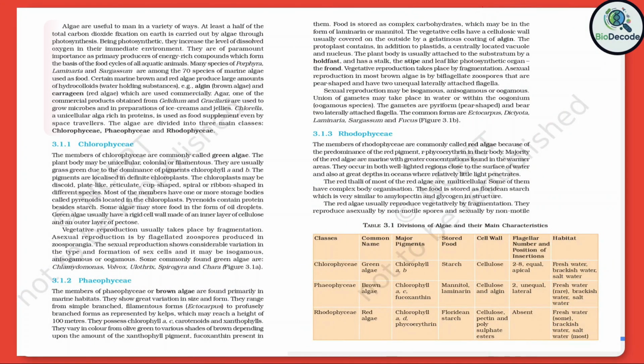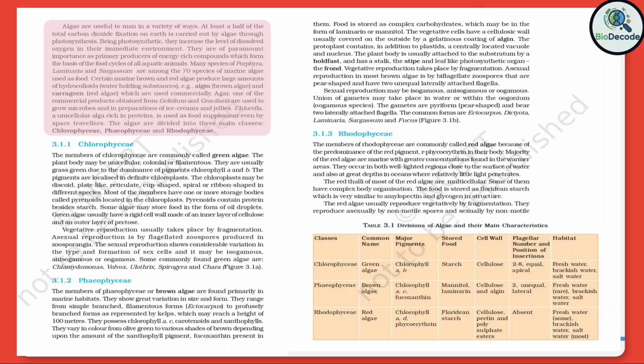Algae are useful to man in a variety of ways. At least half of the total carbon dioxide fixation on Earth is carried out by algae through photosynthesis. Being photosynthetic, they increase the level of dissolved oxygen in their immediate environment. They are of paramount importance as primary producers of energy-rich compounds, which form the basis of the food cycles of all aquatic animals. Many species of Porphyra, Laminaria, and Sargassum are among the 70 species of marine algae used as